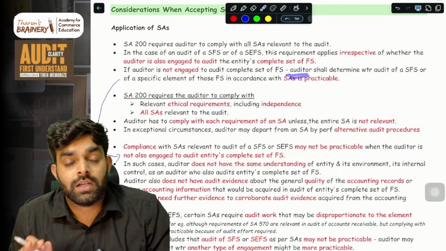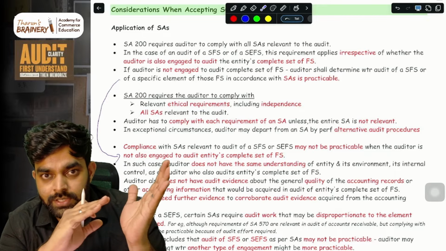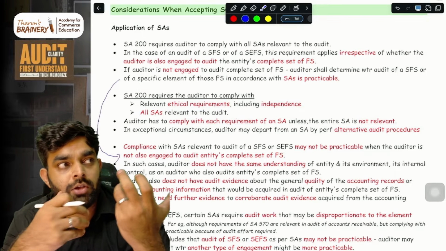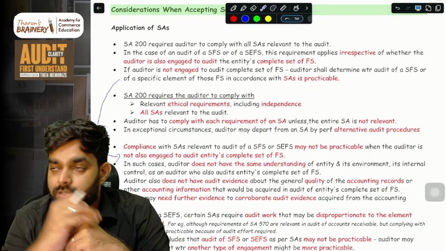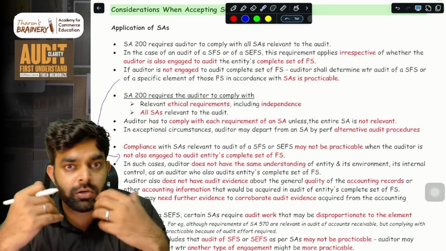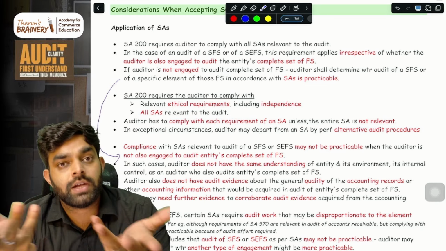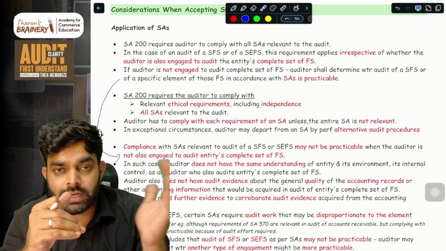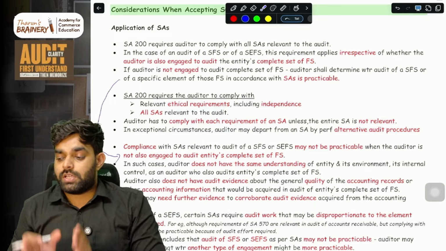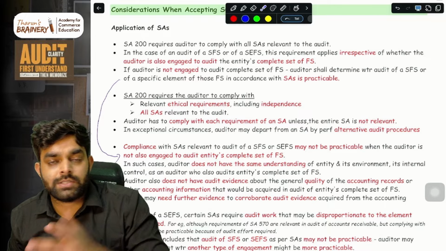In that case, just understand, you are not auditing the entire set of financial statements. You are just auditing trade receivable. Practically, how can you implement all the SAs or something relevant? No, because trade receivable may have interlinking to other elements in financial statements. You may not be able to get all the audit evidences. You are just auditing trade receivable. And where does trade receivable come from? Sales. So trade receivable is related to sales and sometimes to cash. All these things are related. But when you're just auditing trade receivable, you may not be able to apply all the SAs or relevant SAs.